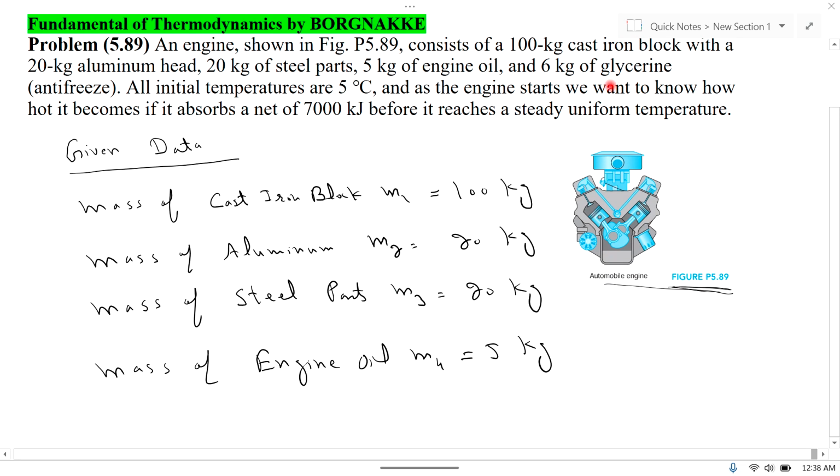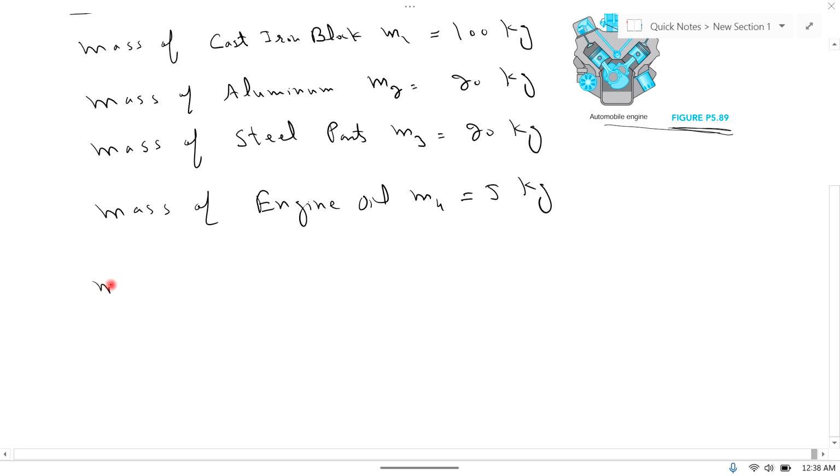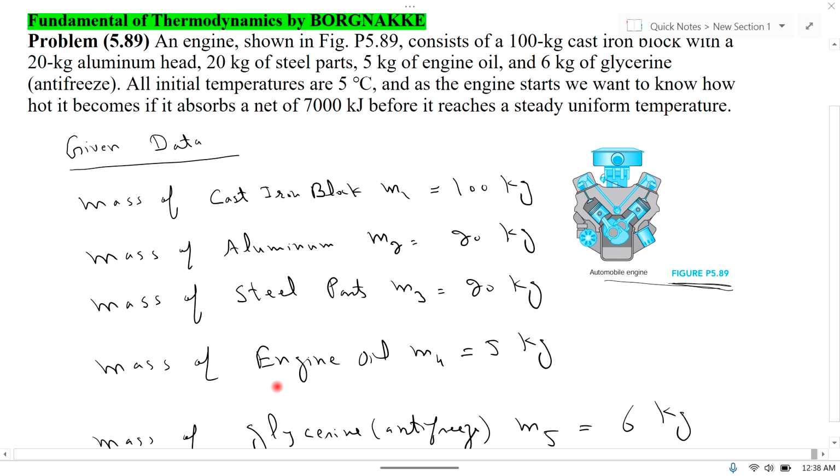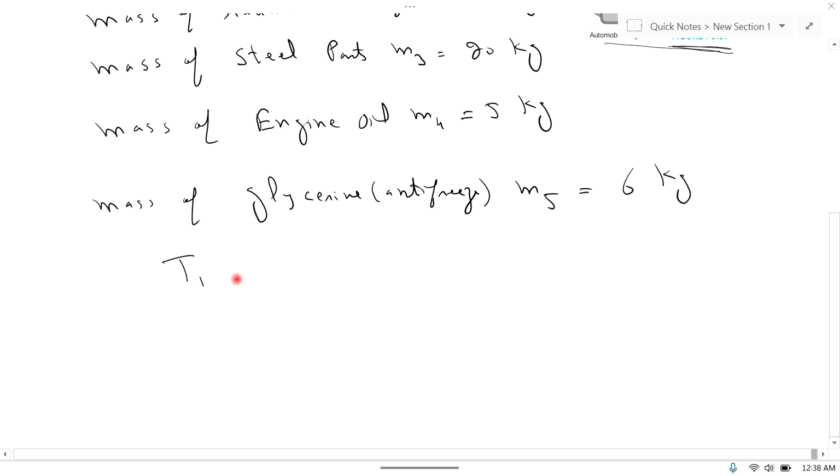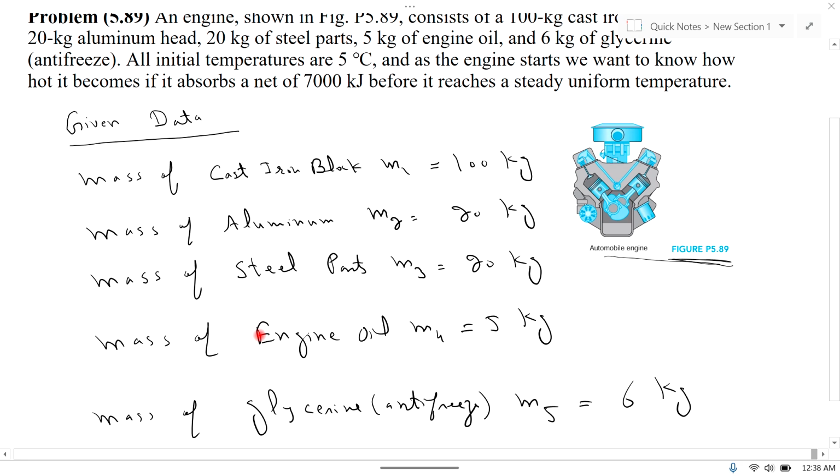and 6 kilogram of glycerine antifreeze. Mass of glycerine antifreeze is denoted by M5, which is equal to 6 kilogram. All initial temperature are 5 degrees centigrade. Convert this into Kelvin, which is equal to 5 plus 273 Kelvin, which is equal to 278 Kelvin. Initial temperature for all is 278 Kelvin.